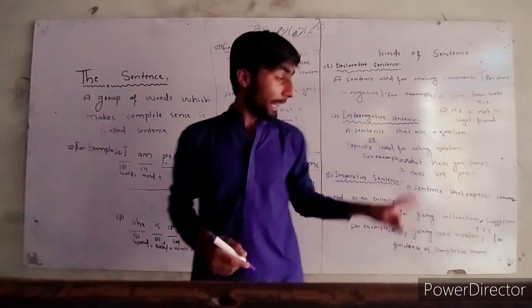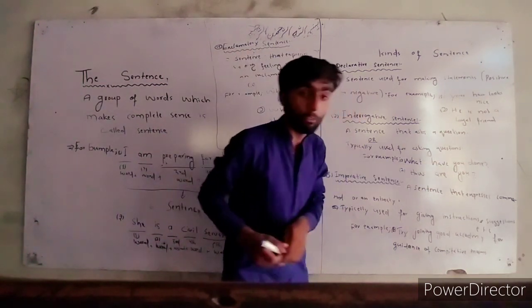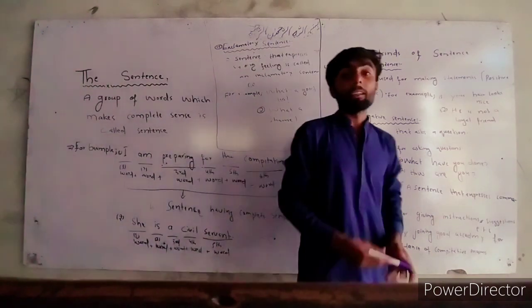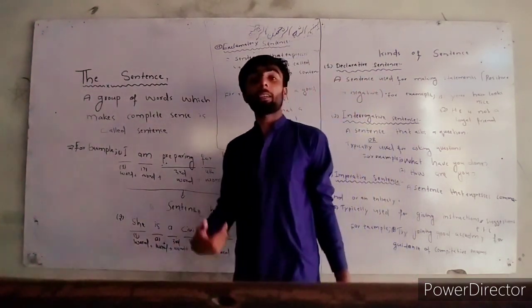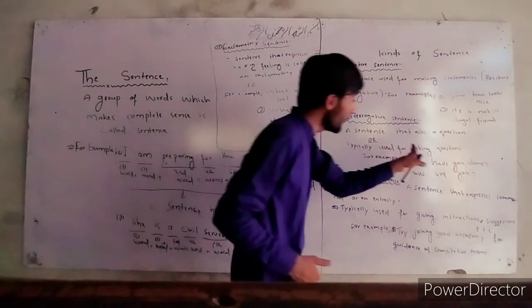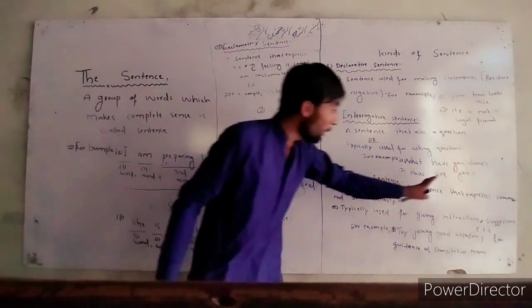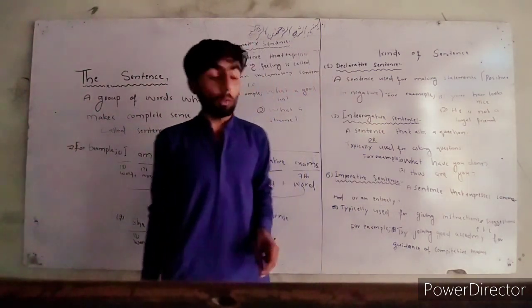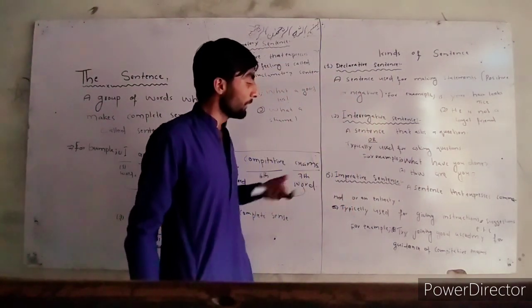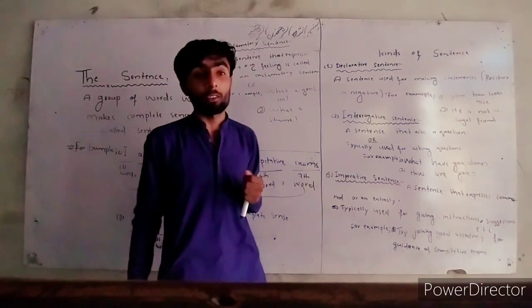It is an example of an interrogative sentence. It asks questions, just like I ask a question from my student or my friend, asking what you have done. I'm asking him a question. This is known as an interrogative sentence. The second example is: how are you? It is also an example of an interrogative sentence. These two are examples of interrogative sentences.